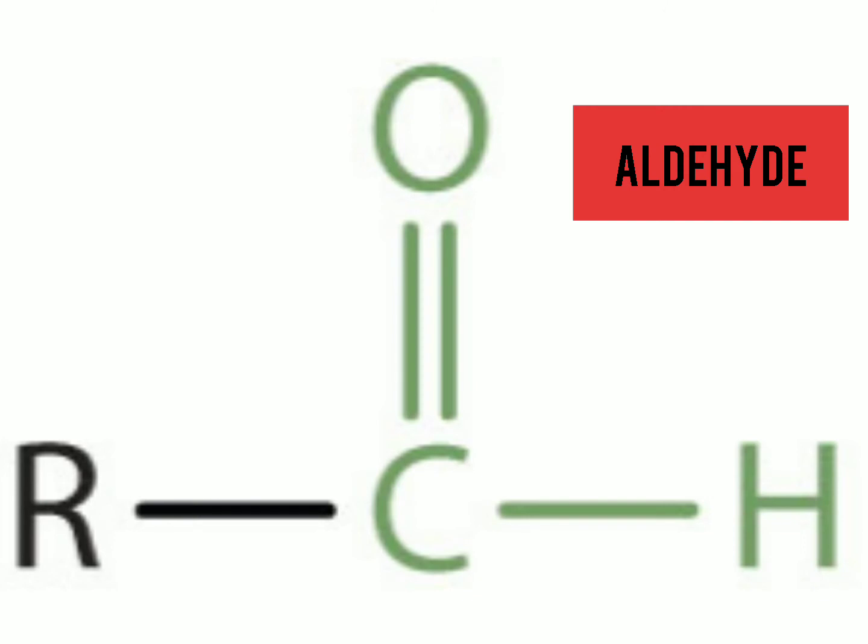Aldehyde and ketones. The aldehyde and ketones contain what is known as the carbonyl group. A carbonyl group is a carbon atom double bonded to an oxygen atom, C=O, and the carbon is also bonded to two other atoms or groups. In an aldehyde, the carbonyl group is always on an end carbon. In a ketone, the carbonyl group is never on an end carbon.